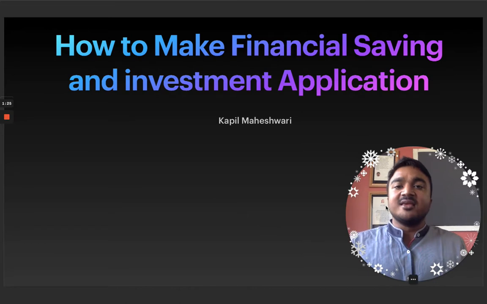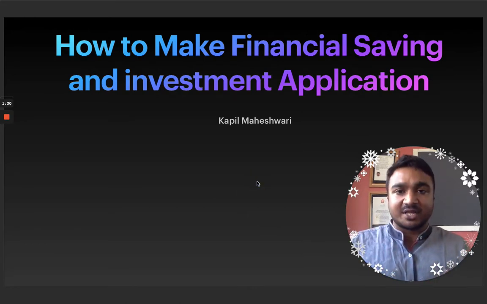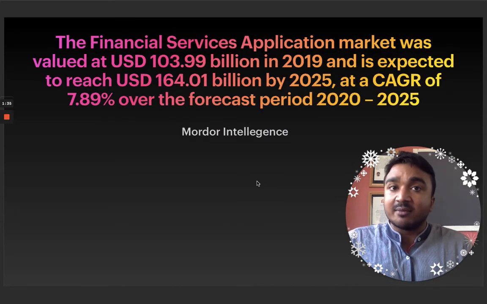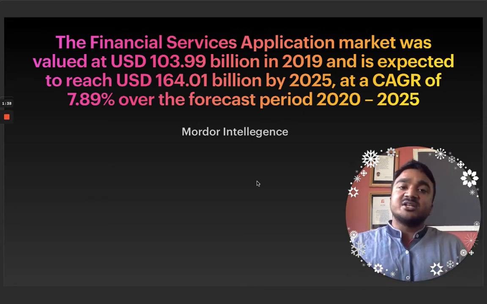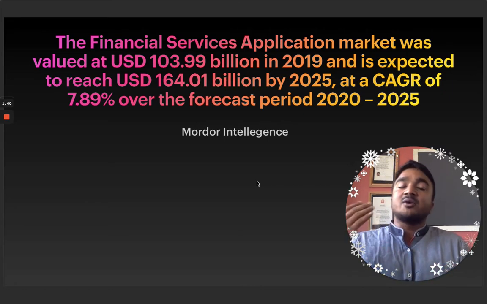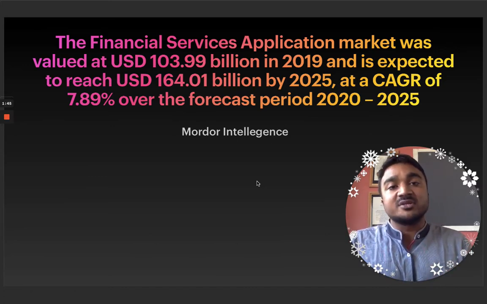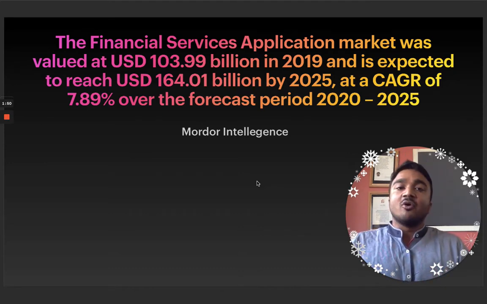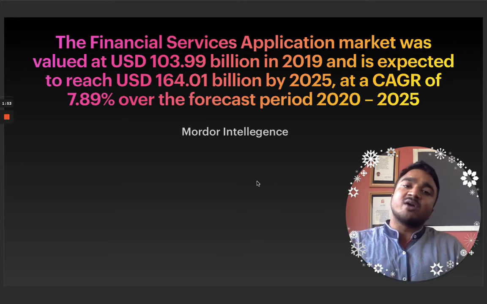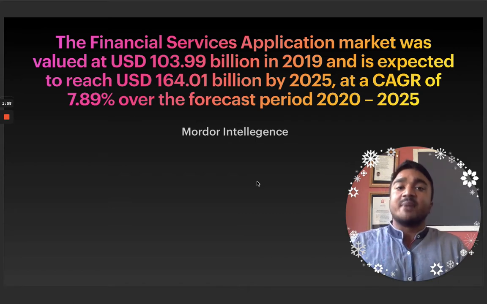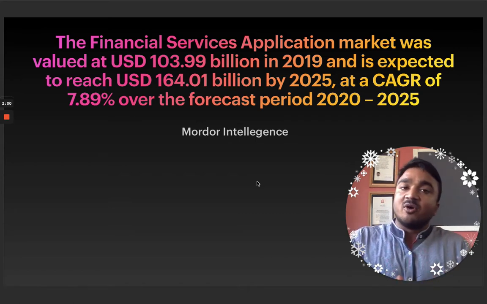Today we are going to discuss how to make a financial saving and investment application. These types of applications are doing well and are very well known in the market. The financial industry is growing very fast, and by 2025 it is expected to grow around 20 to 25% of its current capability, to around 164 billion and more. People are moving more toward financial applications, using them for managing their work, their investments, earning money and many more things.